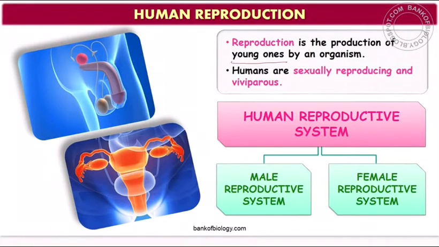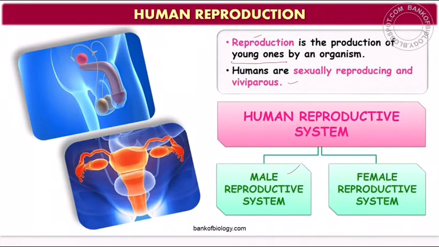Now, reproduction, as we discussed in the case of flowering plants, is the production of young ones by an organism. So it is the production of offspring. And if the production of offspring takes place again and again, then we say reproduction. So, production of offspring or young ones again and again by adult organisms. Humans are sexually reproducing and viviparous. Remember, oviparous and viviparous. Viviparous means organisms that give birth to young ones.